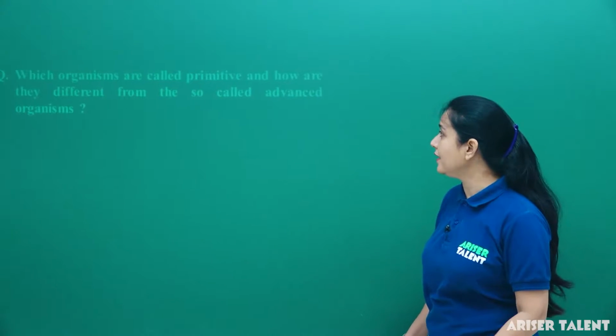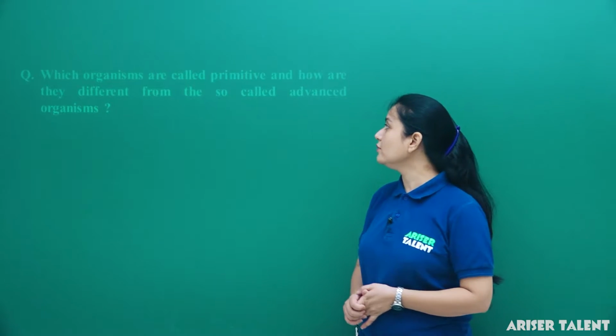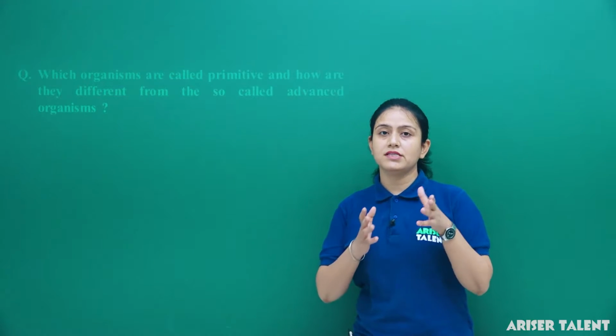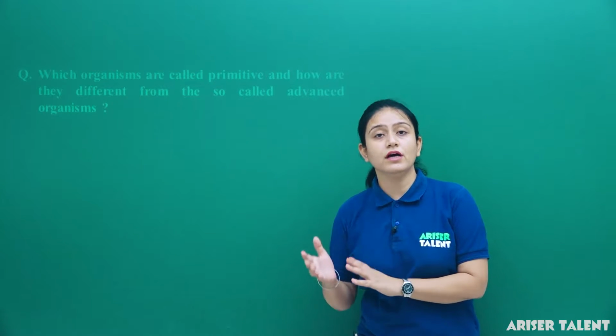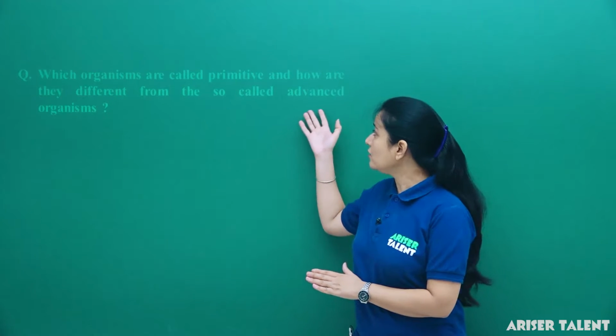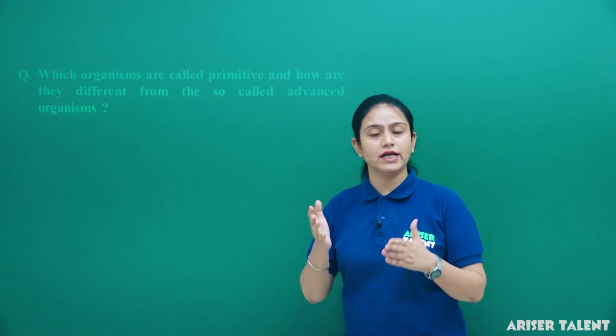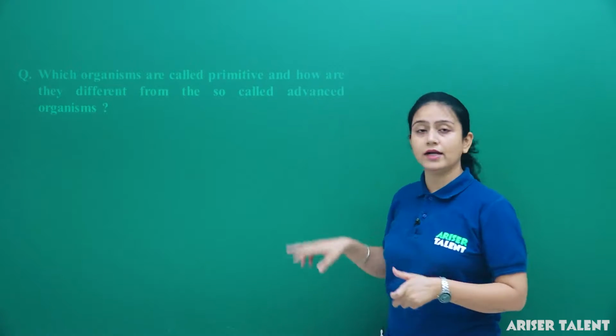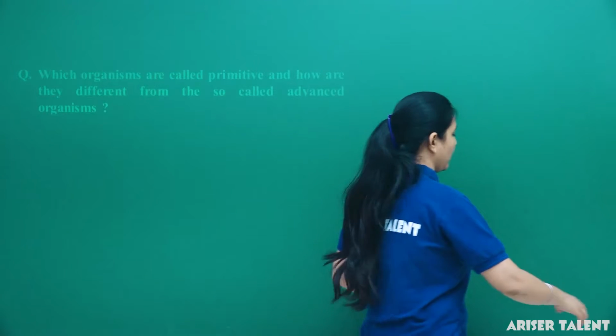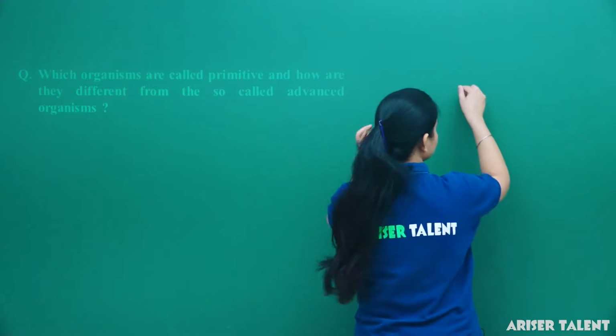So here we go. Number 1, which organisms are called primitive and how are they different from the so-called advanced organisms? Primitive organisms means they have some ancient body design, and they have not changed along with time. But advanced organisms have some special characteristics along with the basic one. This is the reason they are known as advanced organisms. So here we go with the answer.